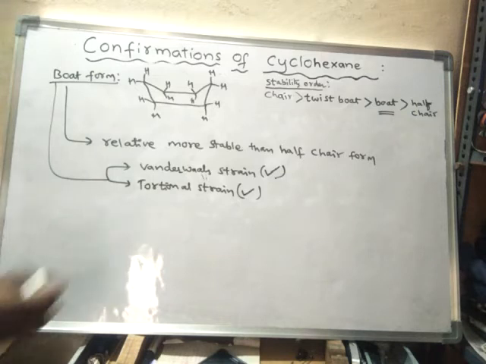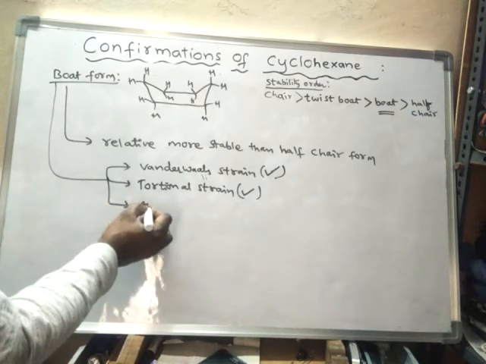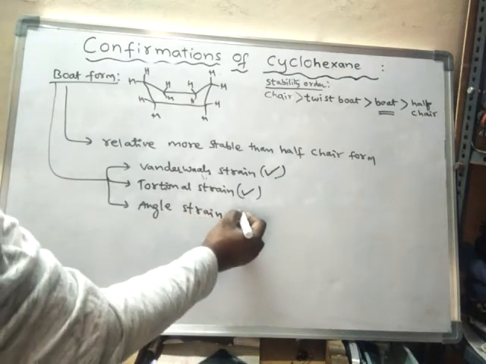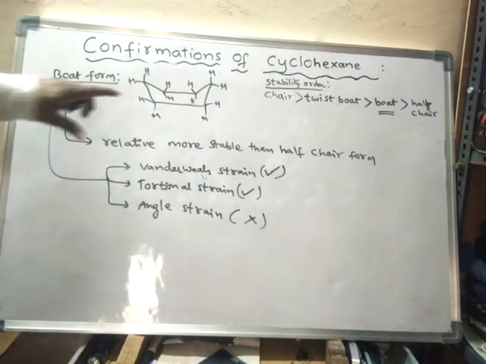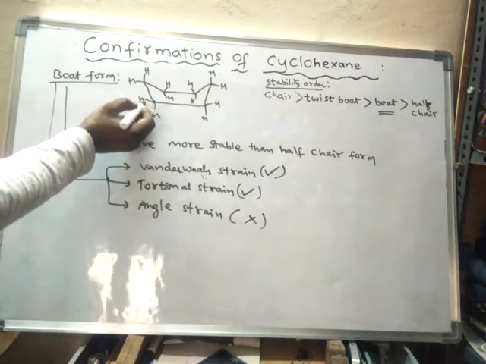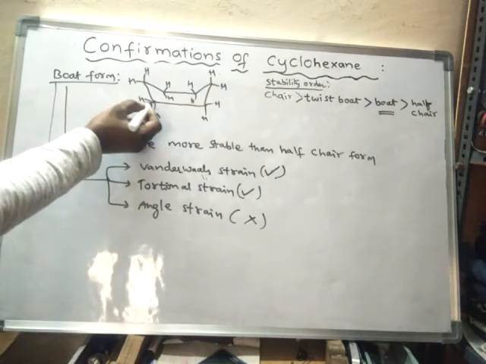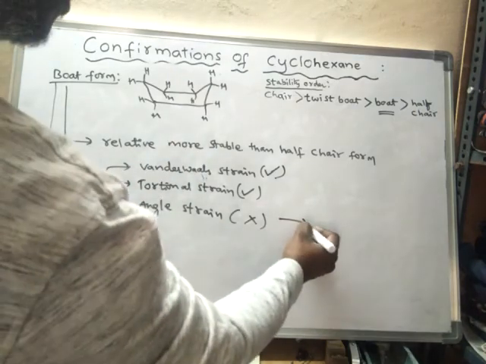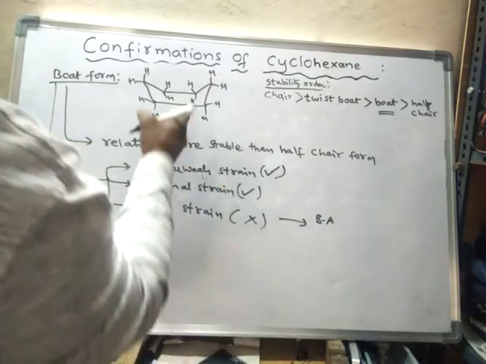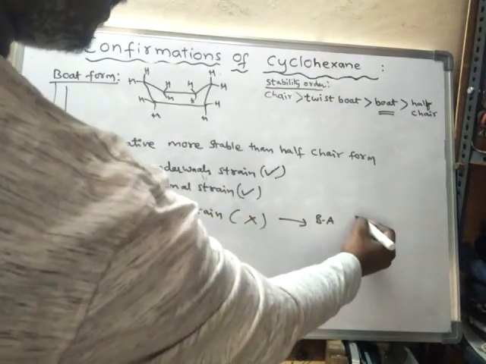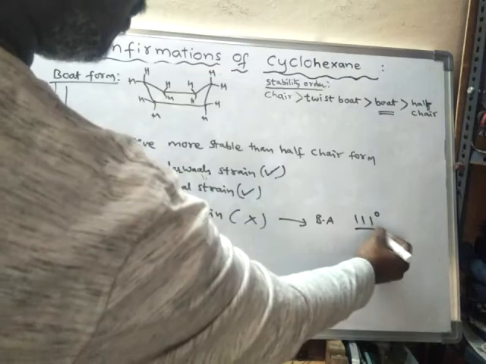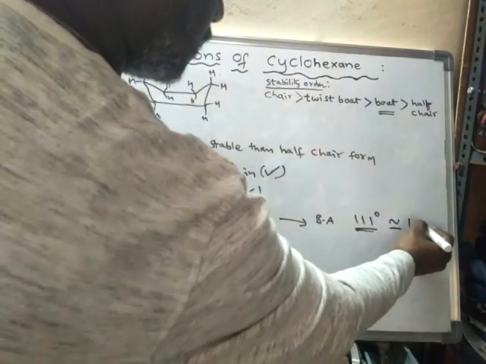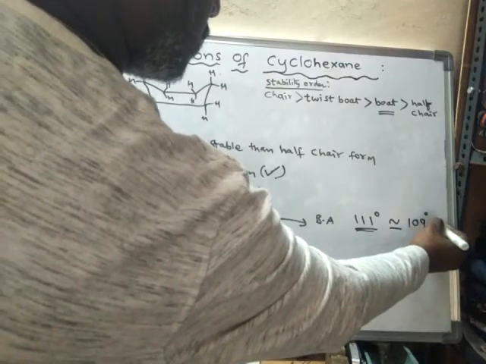And angle strain is absent. Why is angle strain absent? Because in boat form the bond angles maintain nearly tetrahedral bond angle. The bond angle at every carbon between two bonds is around 111 degrees, which is approximately equal to 109 degrees 28 minutes.